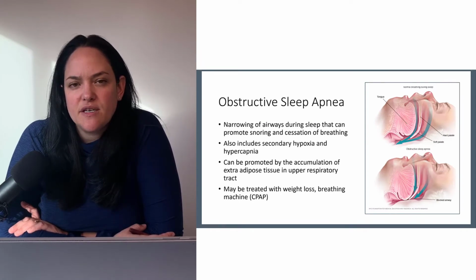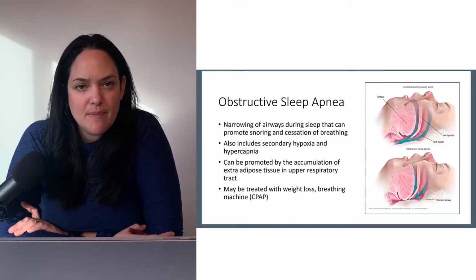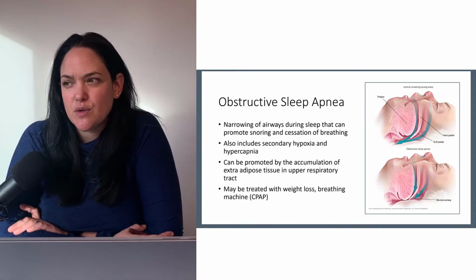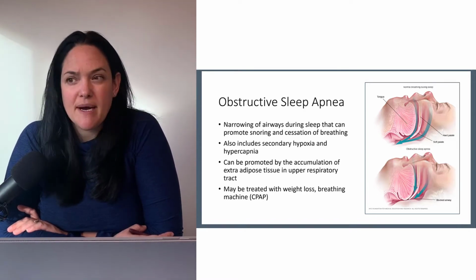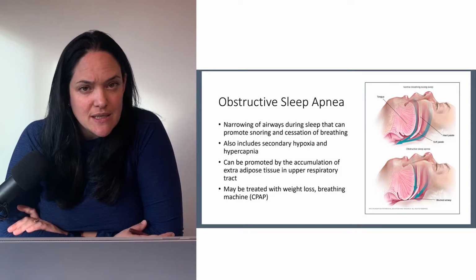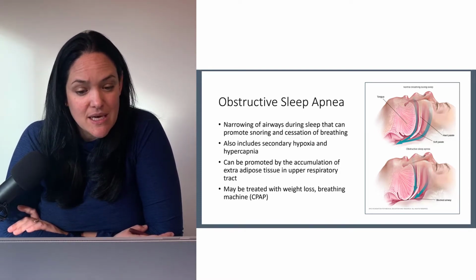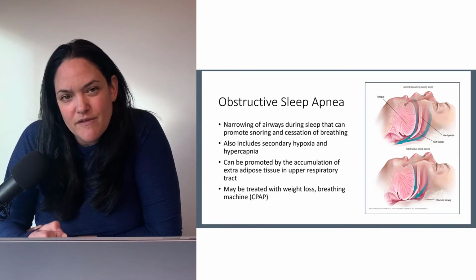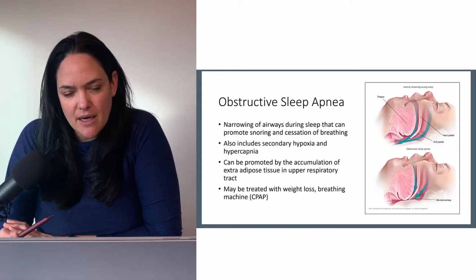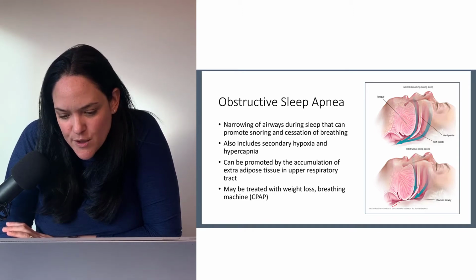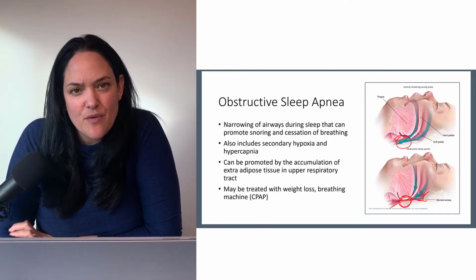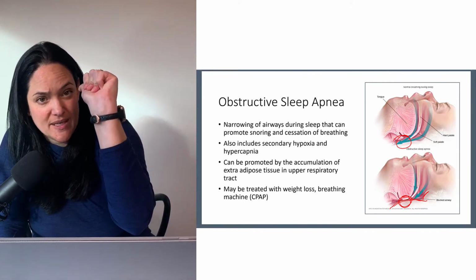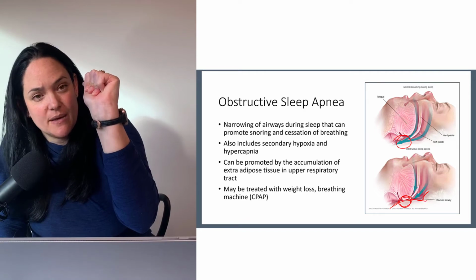Another thing that is common in individuals with obesity is something called obstructive sleep apnea, which basically means that individuals with obesity, or just with sleep apnea, stop breathing when they sleep. They might stop breathing for 10 seconds, 20 seconds, a minute, or more in some cases. And we believe that it is more of an anatomical situation when it comes to obesity and sleep apnea, where that accumulation of adipose tissue, that higher fat mass, is leading to an occlusion of that upper respiratory pathway. So the pathway is blocked, and there's no air that can move through it.